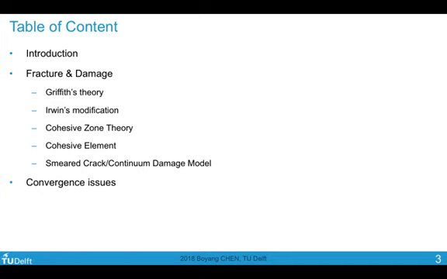We will then discuss the formulation of a cohesive element, and then we will talk about smeared crack or continuum damage models. So cohesive elements are used along the interface, and then we can use continuum damage or smeared crack models to model the effect of damage for bulk materials. Lastly, we will talk about convergence issues with respect to softening behavior.